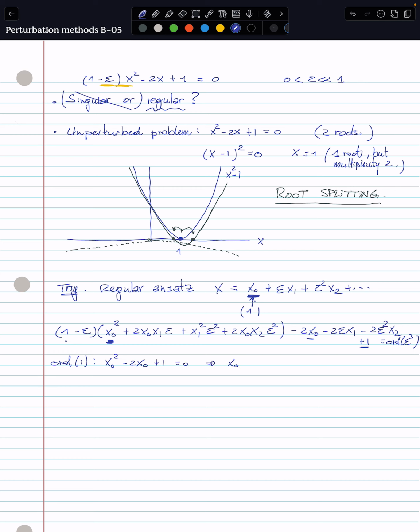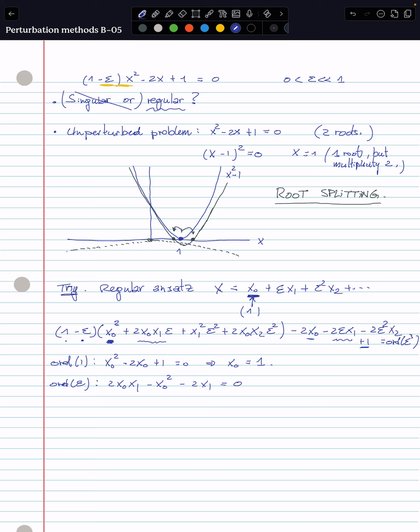Of course, we were expecting this: x0 is equal to 1. Okay, let's keep going with the following order. We have 2x0 x1 times epsilon coming from here. We have minus epsilon times x0 squared over there. Then we have minus 2x1 over there. And this is equal to 0.